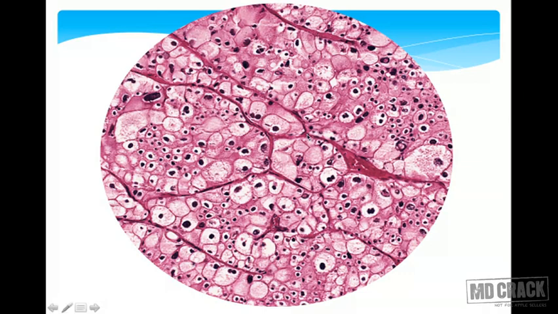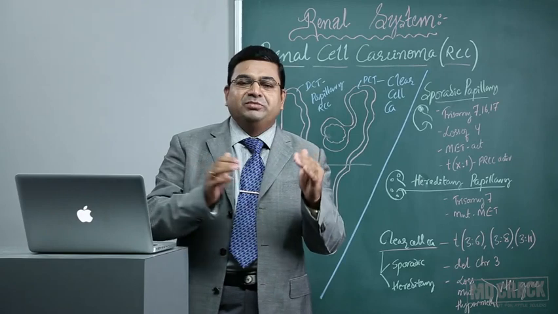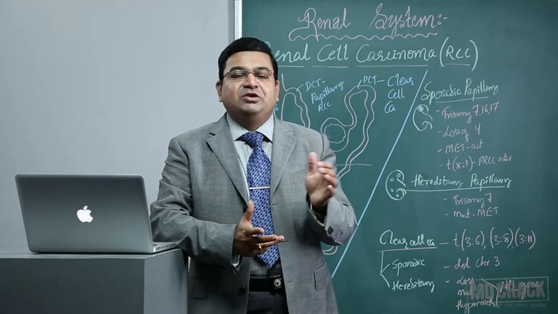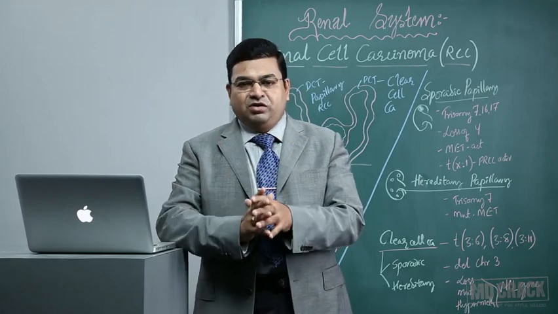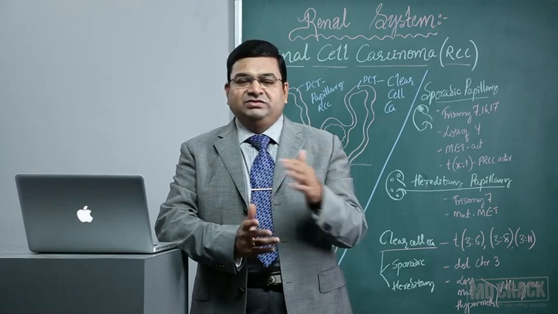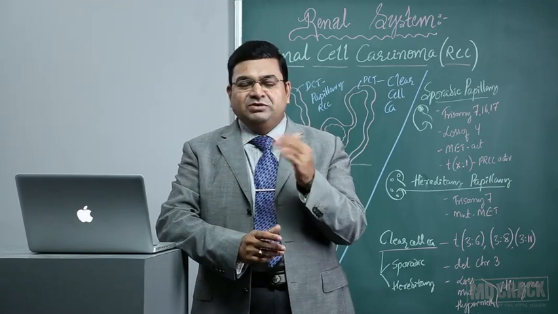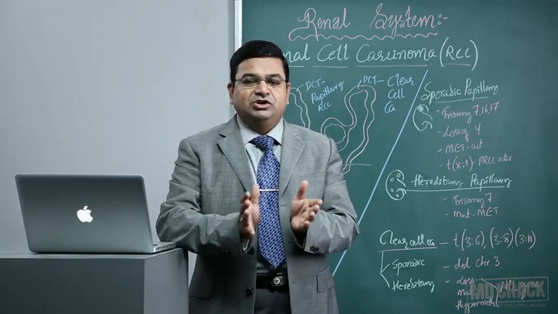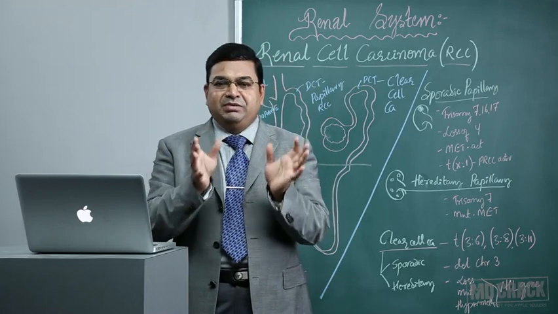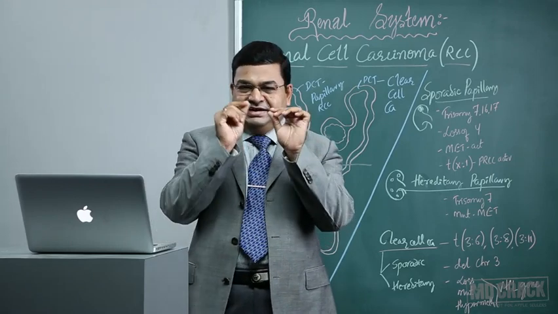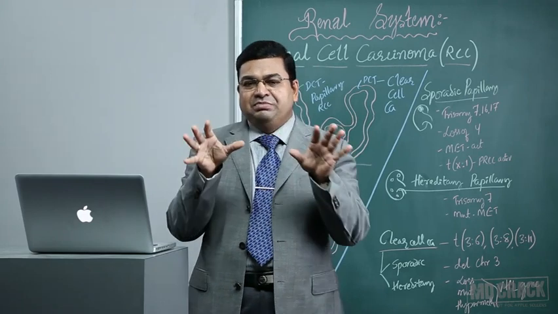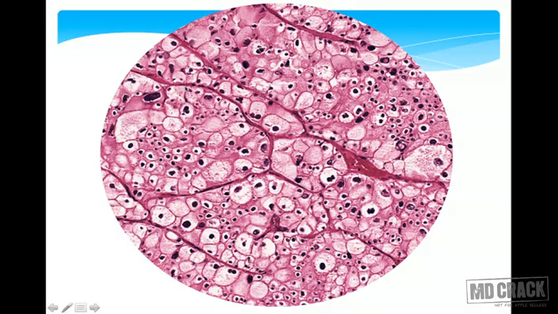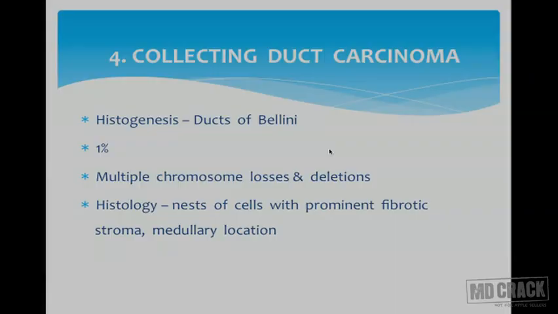So there is a lot of variation in the cell size and shape. So this variation will not be there in the oncocytoma. Oncocytoma also will have a pink granular eosinophilic cytoplasm like this, but the cells will be more uniform in the oncocytoma. They will not show pleomorphism like this, and the cell membrane will not be so thick in the oncocytoma. Oncocytoma is a benign tumor, so the malignant tumor is the chromophobe RCC, where you will see thick cell membrane, cytoplasmic eosinophilic granules, and a mild amount of pleomorphism of the cells. So this is the classical appearance of the chromophobe RCC.